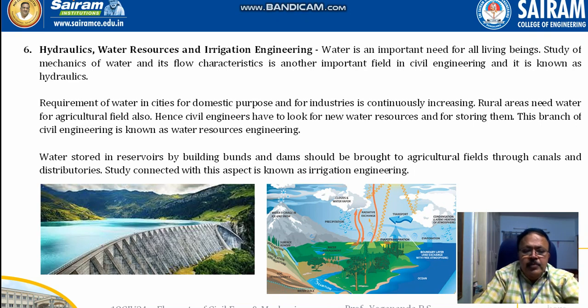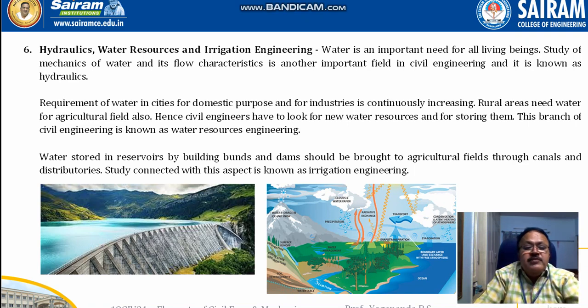The demand for water is continuously increasing. The rural areas need water for agricultural work also. Hence the civil engineers have to look after new water resources and provisions for storing the excess water during the rainy season, and in the period of scarcity this stored excess water has to be utilized very effectively.